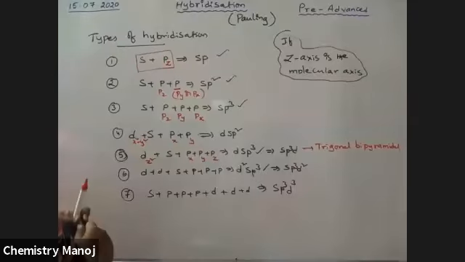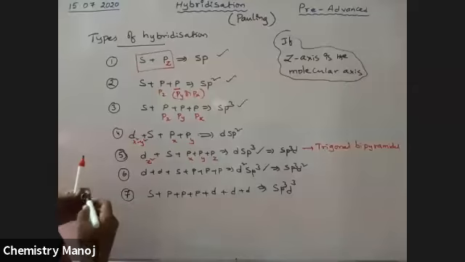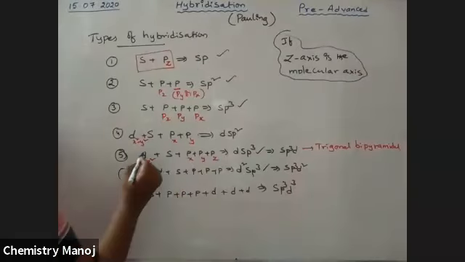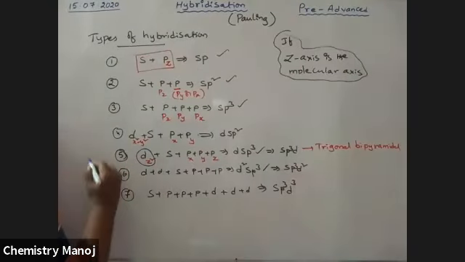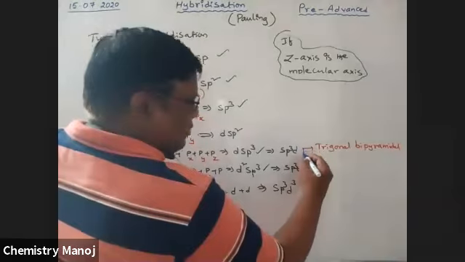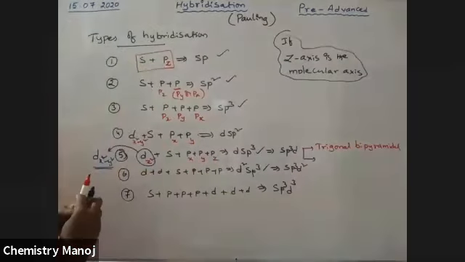For example, if dx square y square is involved in the mixing instead of dz square, the shape is square pyramidal.